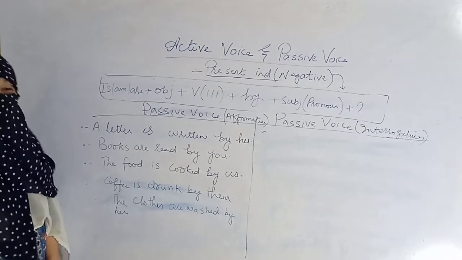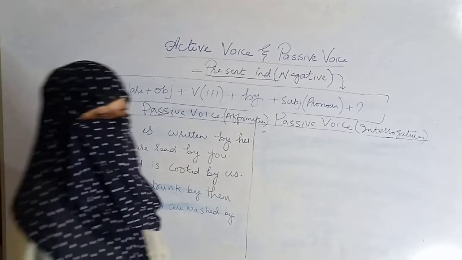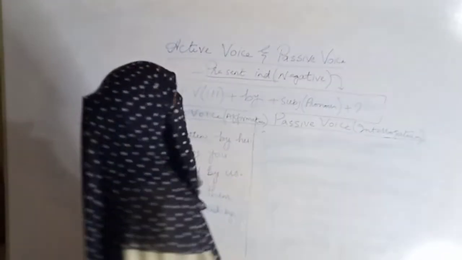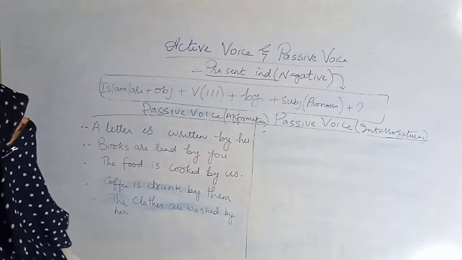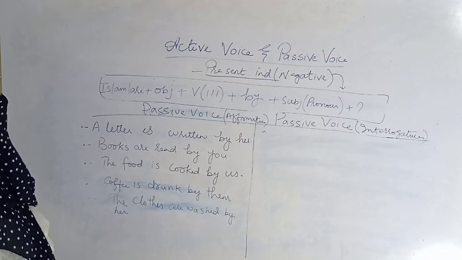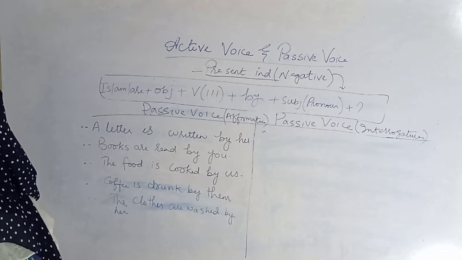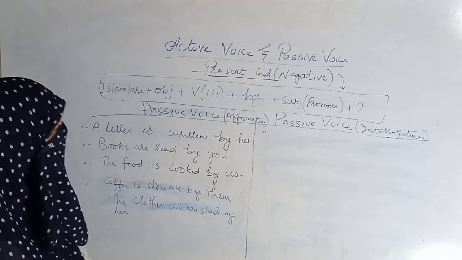Alright, so let's come to interrogative sentences of passive voice. We have done affirmative and negative sentences. Now we come to interrogative sentences, that is, how we will make interrogative sentences of active voice and passive voice.